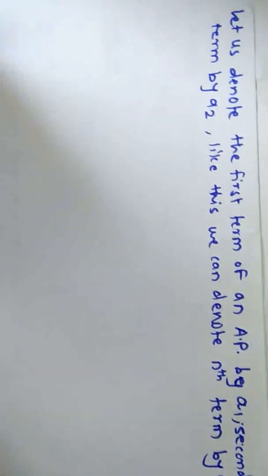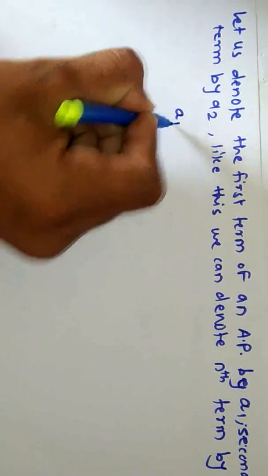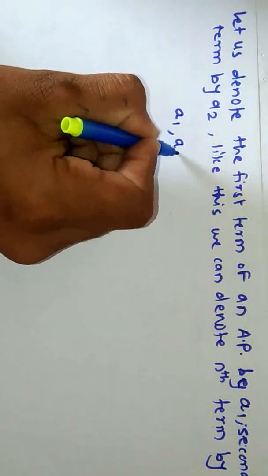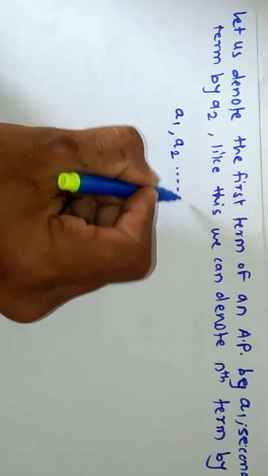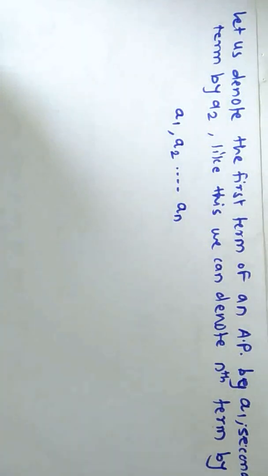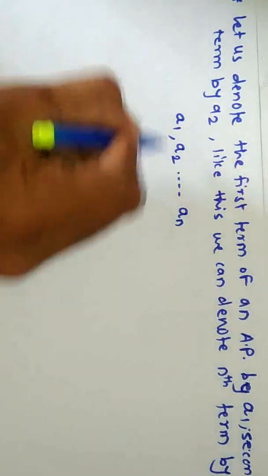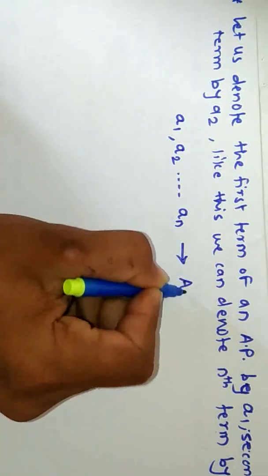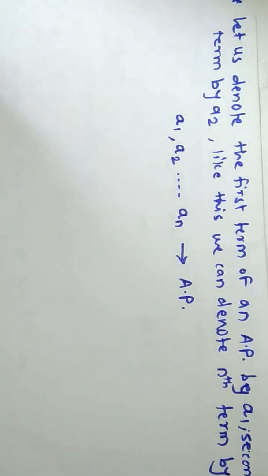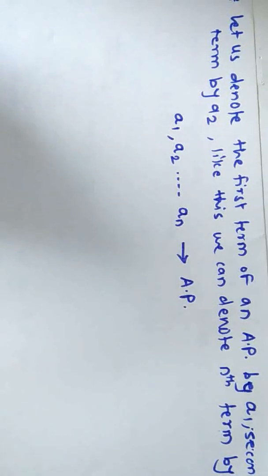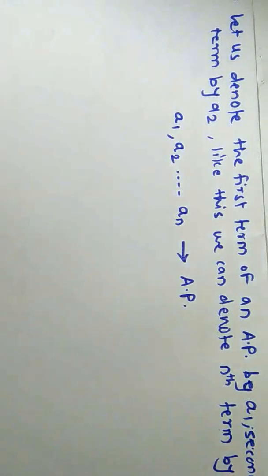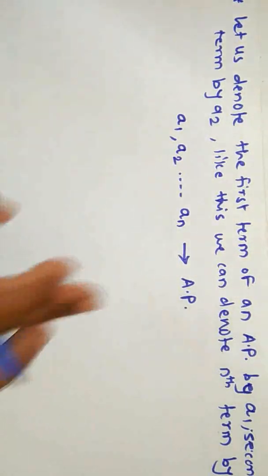The first term is denoted by A1 and the second term can be denoted by A2. Like this the nth term can be denoted by AN, and this gives an arithmetic progression. Okay, then what is next, the common difference. This is our arithmetic progression.